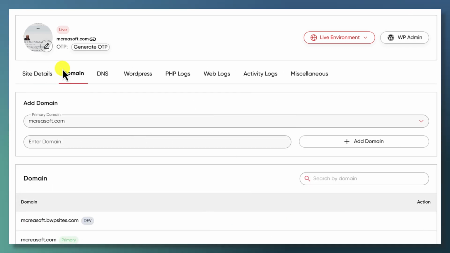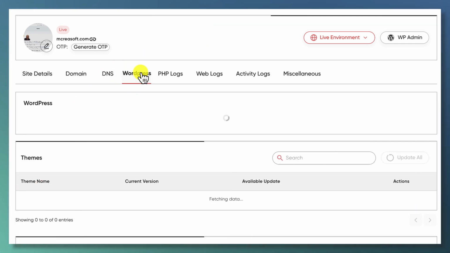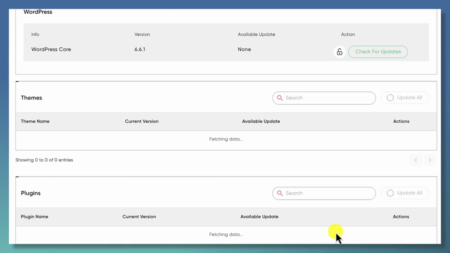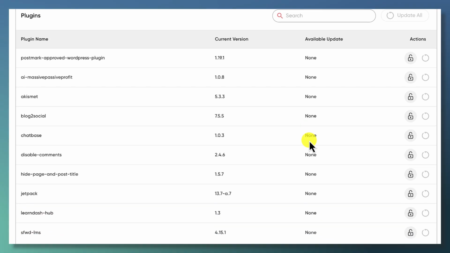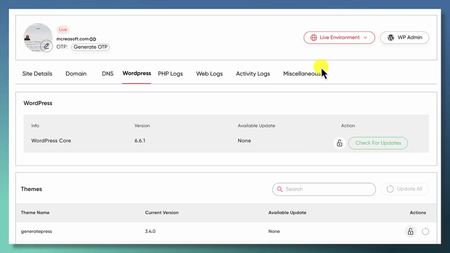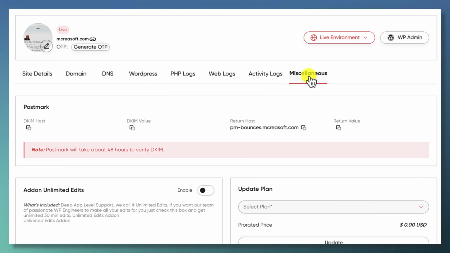I go here and you can see the domain I have, all the DNS setups, updates of all the WordPress plugins, and all the themes. And that way, if I need to update them, I can do so. It keeps me informed what's going on. It will automatically update most of them. All the information I want, if I wanted to clone the site, I'll come to miscellaneous. But it's super easy to use.